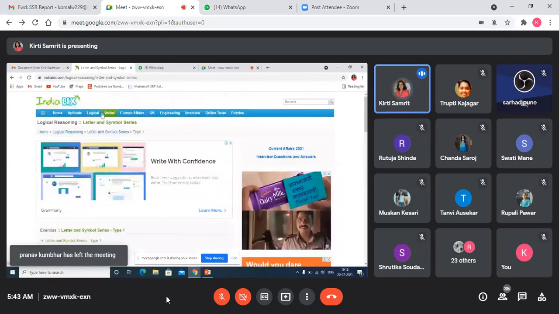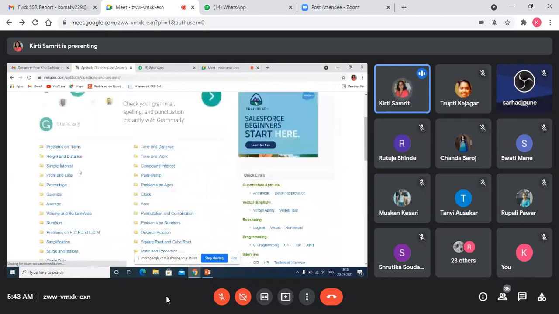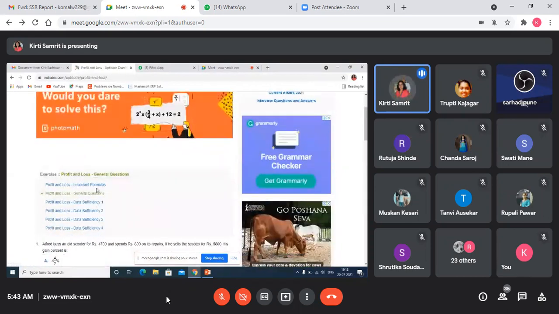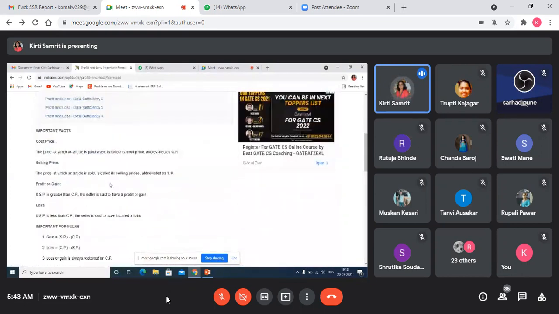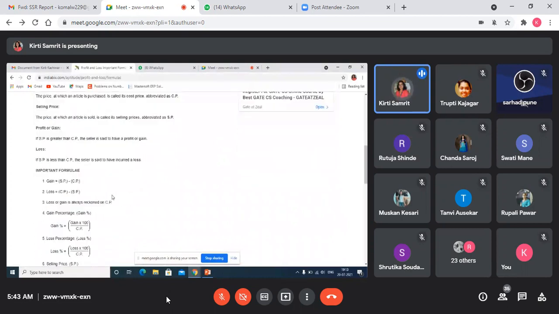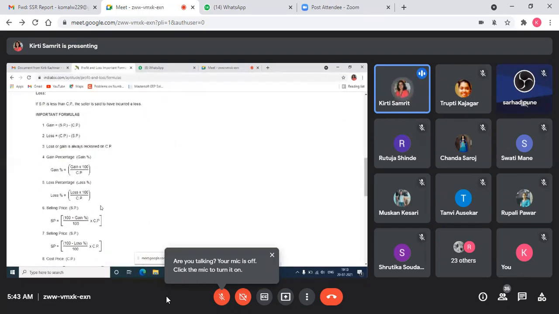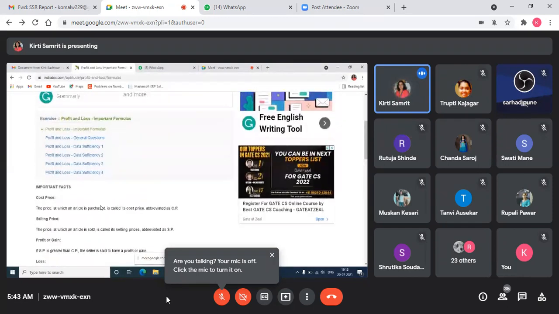Like, suppose for aptitude questions, see here the questions on profit and loss. So important formulas are given here. Profit and loss questions: how to calculate the selling price, what is selling price, what is cost price, how to calculate the gain, profit or loss. So formulas are given. Note down each and every formula and solve a minimum of 5 to 10 problems on each topic.